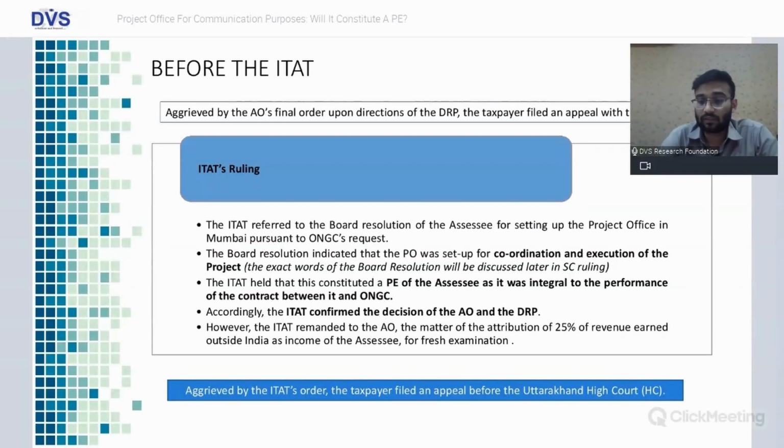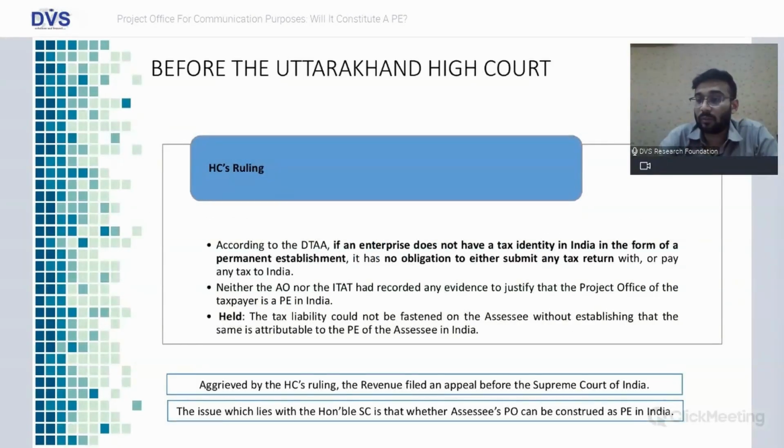Aggrieved by the ITAT's order, the appeal was filed by the Assessee with the High Court. What did the High Court, which was again the Uttarakhand High Court, rule? As per the India-Korea DTAA, if an enterprise does not have a tax identity in India in the form of a PE, it has no obligation to either submit any tax return or pay any tax in India. Neither the AO nor the ITAT had recorded any evidence to justify that the project office of the taxpayer is a PE in India.